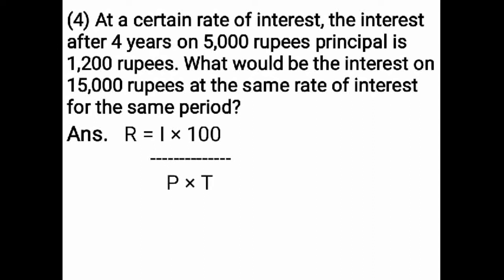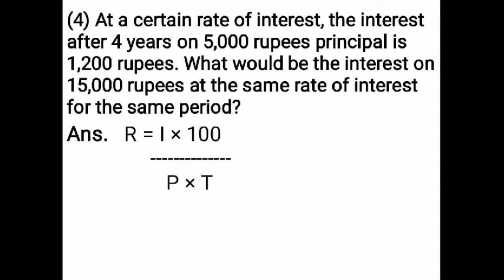The rate of interest formula is coming according to the formula of interest. The formula of interest you know, that is principal multiplied by rate of interest multiplied by time upon 100. And if you want to find rate of interest you have to take it on the left side and the rest you have to take on the right side according to the cross multiplication method. And that is why the rate of interest formula is interest multiplied by 100 upon principal multiplied by time.